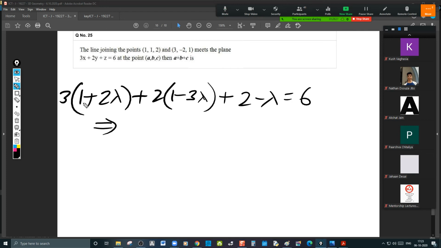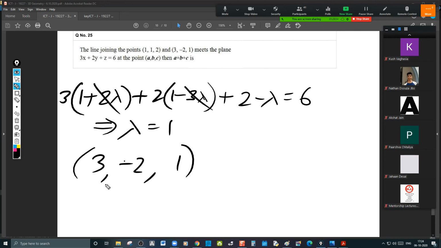You must practice it. Sir, we can do directly with minus P11 upon P22. So this 6 lambda minus 6 lambda getting cancelled. 3 plus 2 5. 5 plus 2 7. Lambda is equal to 1. Lambda 1 substitute कर लो इसमें. इसमें substitute करने से point निकल जाएगा. What is the point? 1 plus 2 3 and 1 minus 3 minus 2 and it is 2 minus 1 1. Okay, ये तो ABC हो जाता है.